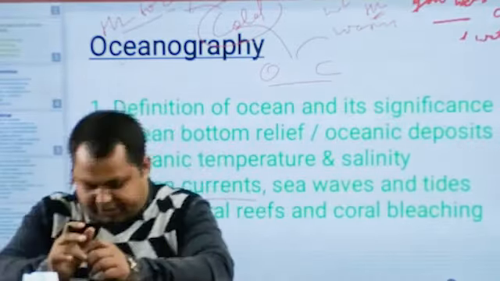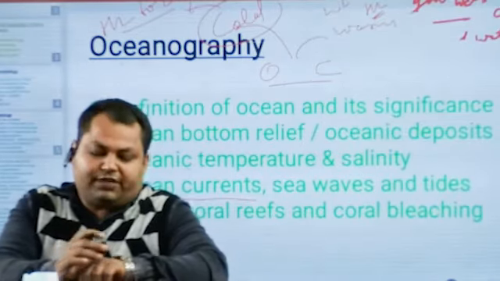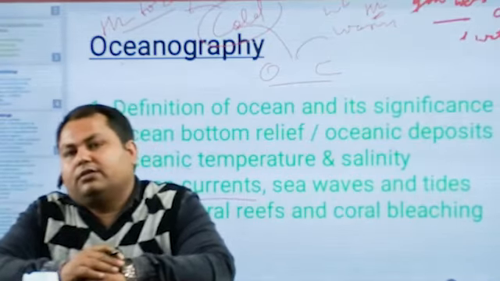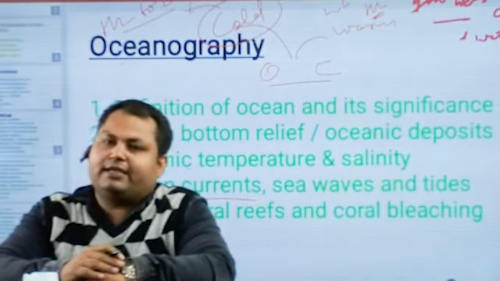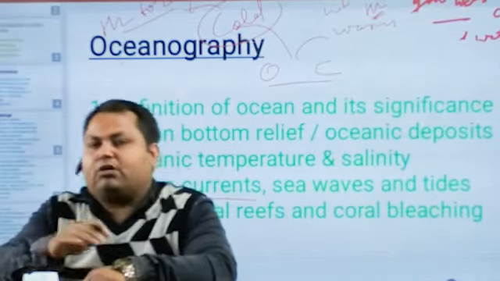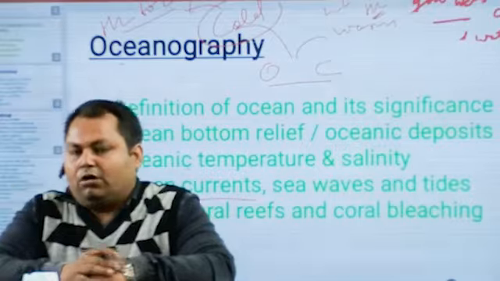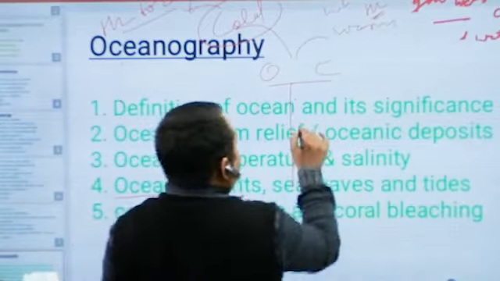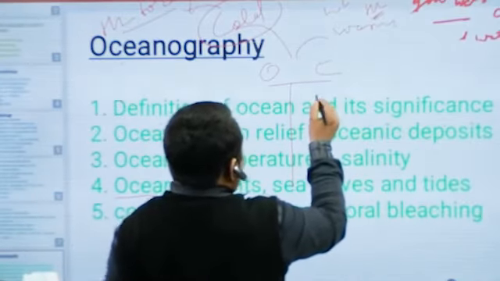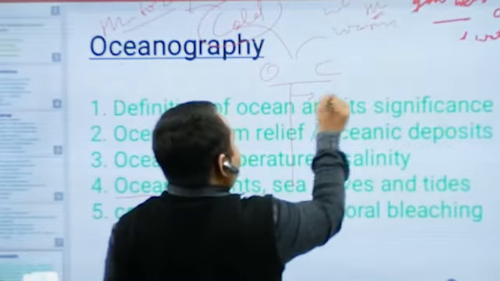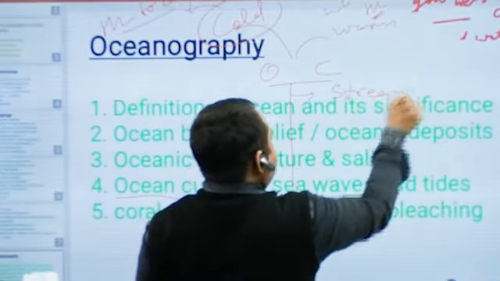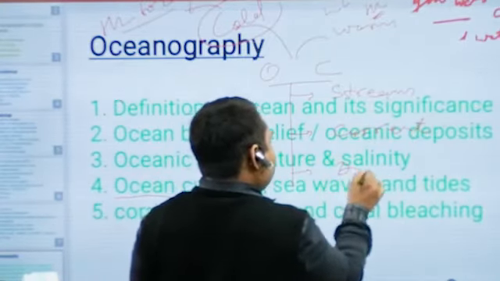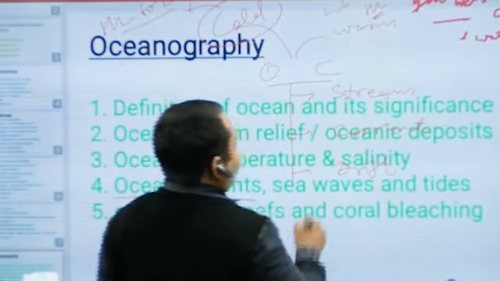Secondly, we can classify the oceanic currents on the basis of depth. First is the surface oceanic current, flowing on the ocean surface. Second is the deep oceanic current. Such oceanic currents flowing below the surface are called deep oceanic currents. On the basis of velocity, oceanic currents are further divided into three types: one is the stream, second the current, and third the drift.